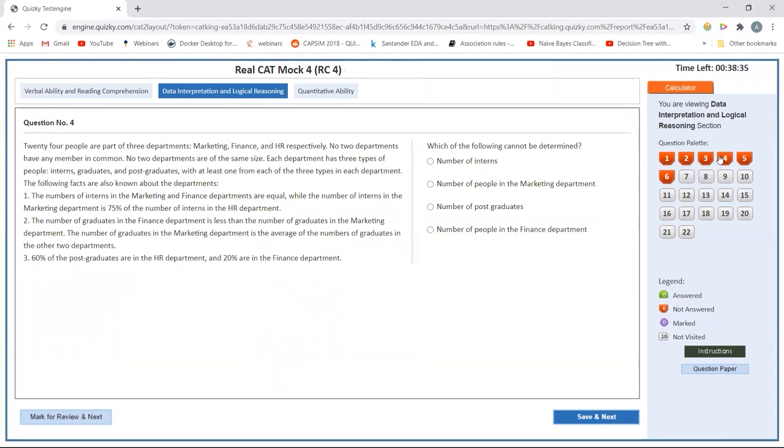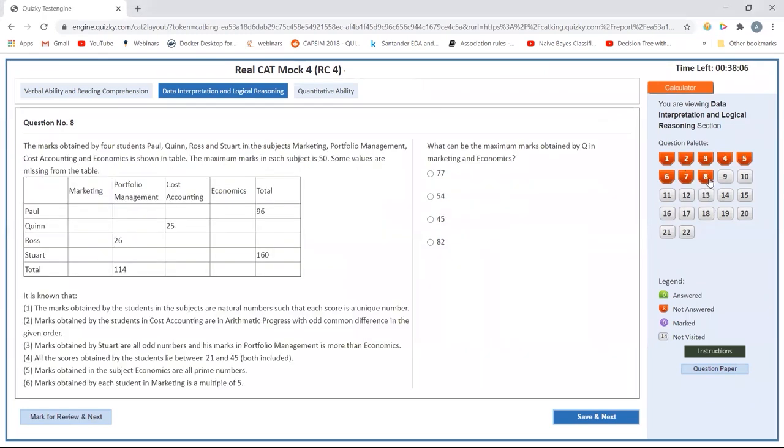24 people are part of departments marketing, finance, HR respectively. The number of interns in the marketing and finance departments are equal, while the number of interns in 75%. Okay, so this set is with numbers and just filling tables. So this will be my preference. I'll have this as the second set; this I can do.